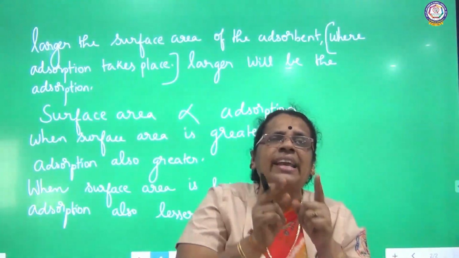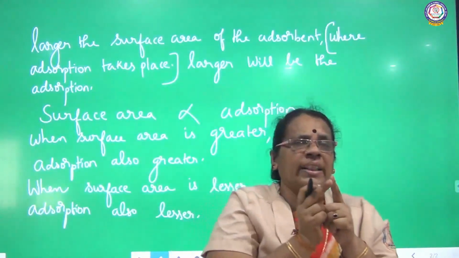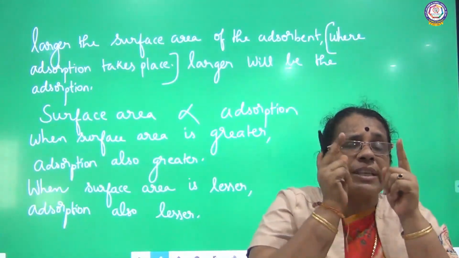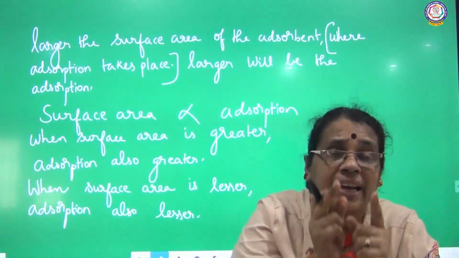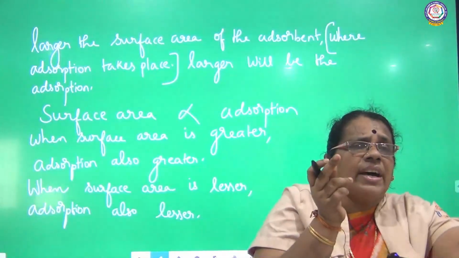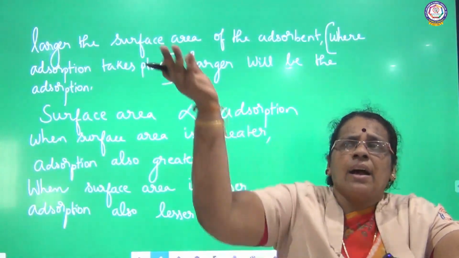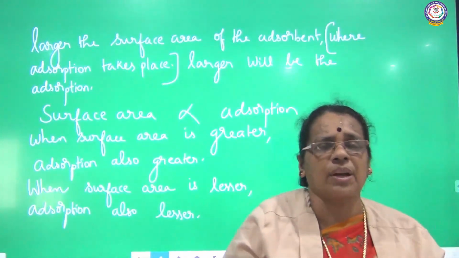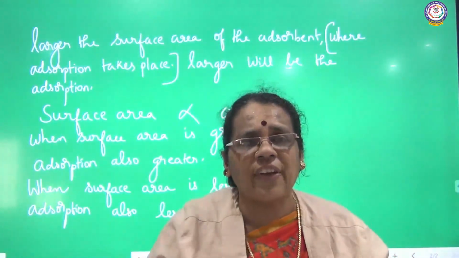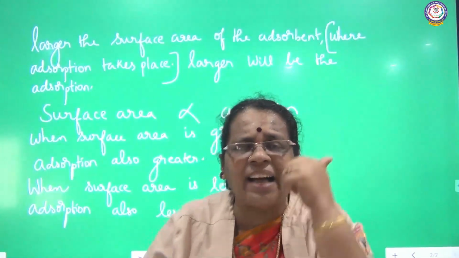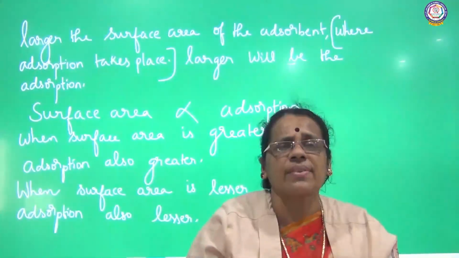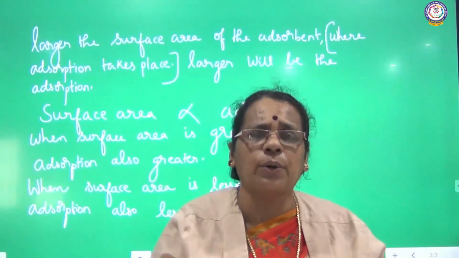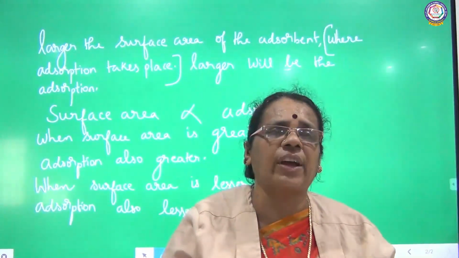So surface area plays a greater role in the extent of adsorption. Surface area and adsorption are directly proportional. Whenever surface area is greater, adsorption is greater; whenever surface area is less, adsorption is also less. So surface area is the first criterion that affects the process of adsorption. Up to this I am concluding today. We will see the second factor tomorrow.